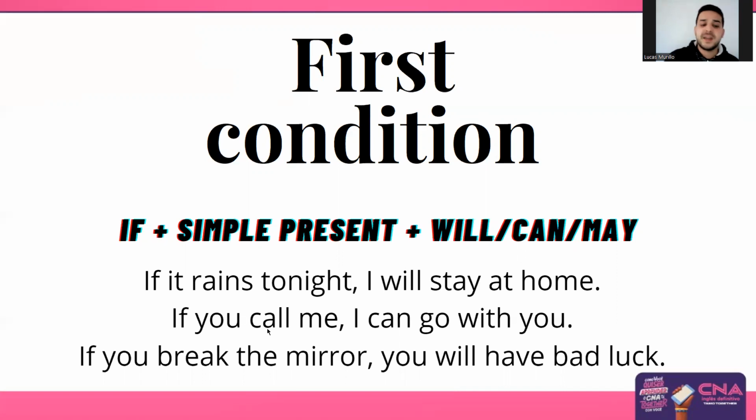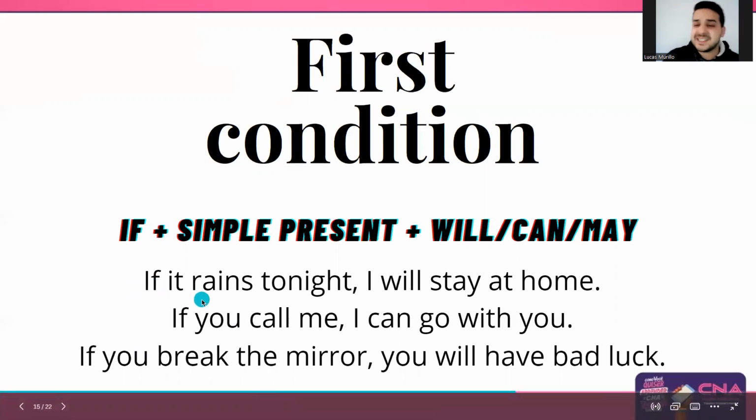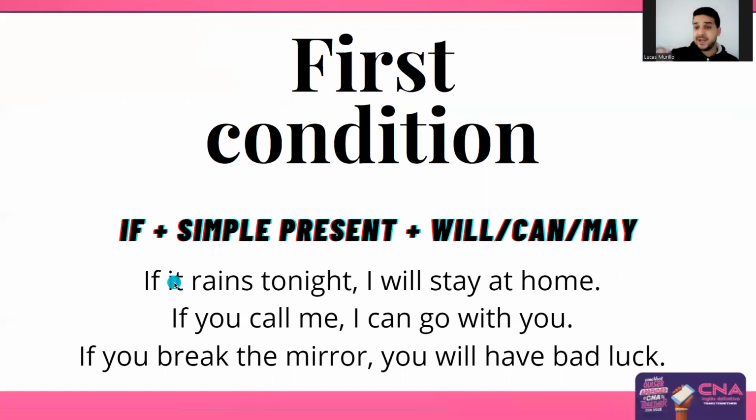For example, if it rains tonight, I will stay at home. In order for me to stay at home, first it needs to rain. So I need the cause for me to have the consequence.